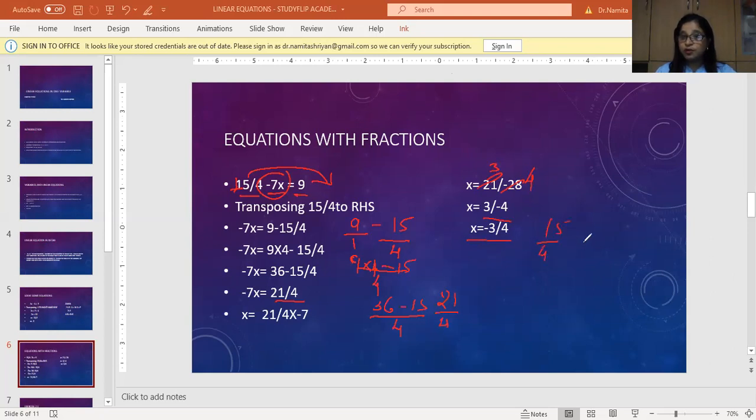Let me try to substitute it on left hand side to check. Just 15 by 4 minus 7 into minus 3 by 4. Okay, so what is this going to be? 15 by 4, and this is minus 7 into minus 3 is plus 21 by 4, right? So what is going to happen is I will get the common denominator here as 4. So 15 plus 21, it's going to be 36 by 4. 4 ones are 4, 4 nines are 36. So I'm getting 9 on the left hand side equals to 9 on the right hand side. Left hand side equal to right hand side.